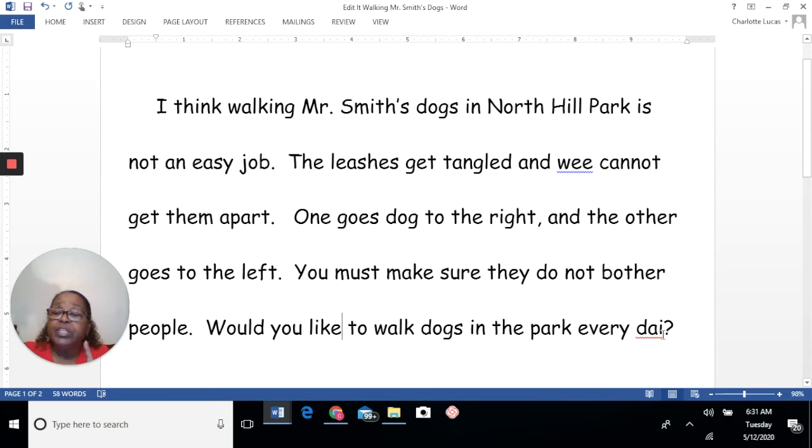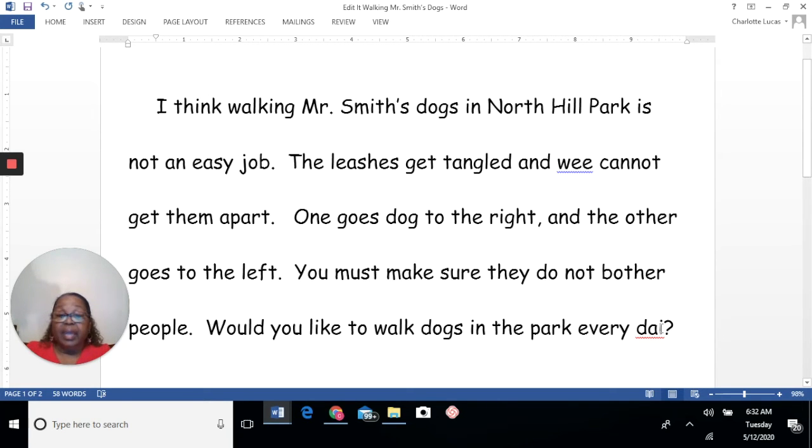Day. We talked about vowel teams, didn't we? A and I are vowels. A, E, I, O, U. Both A and I are vowels. When you have a vowel team, which this is, the first letter says its own name, but the last letter will say nothing. The I will say nothing. The A will say A. The only time that vowels can be long vowels is if they have help from another vowel. Well, this is the vowel team, and AI will say A. So this word is A, day.